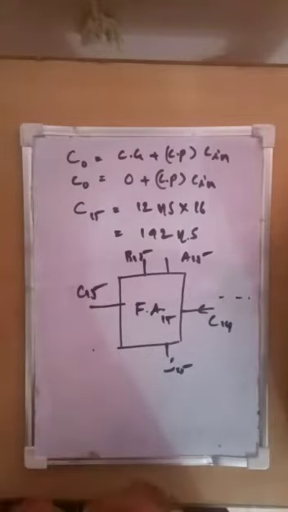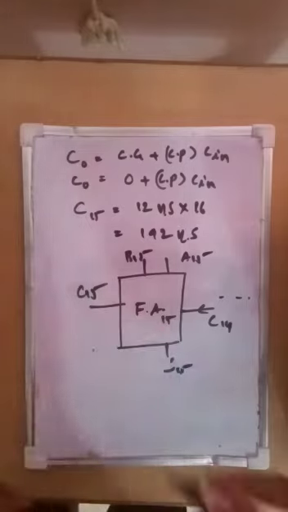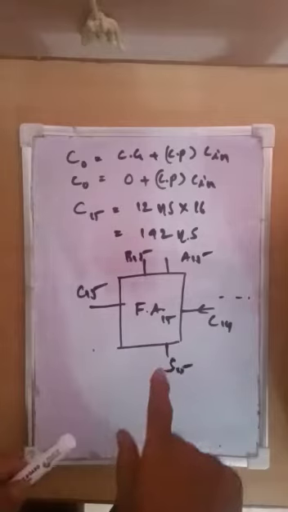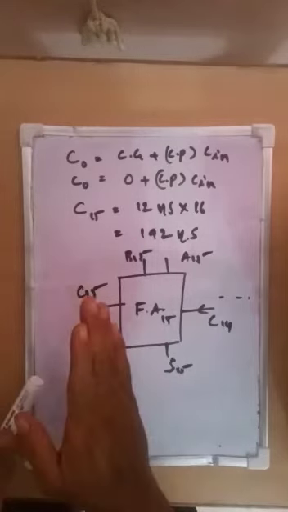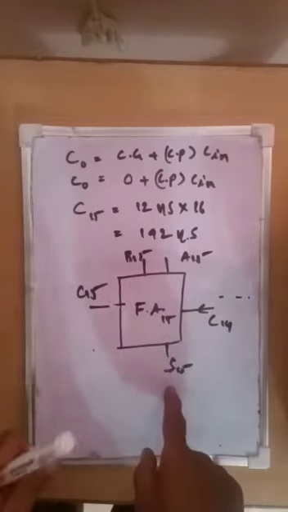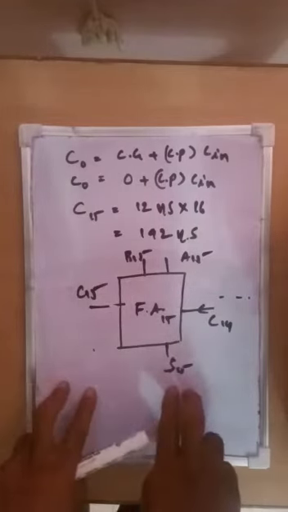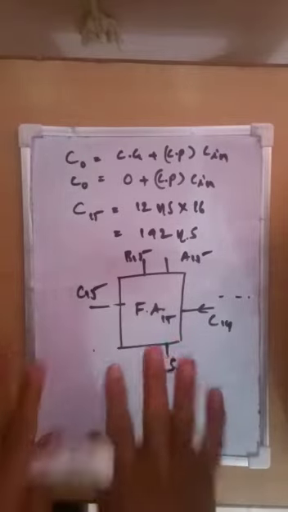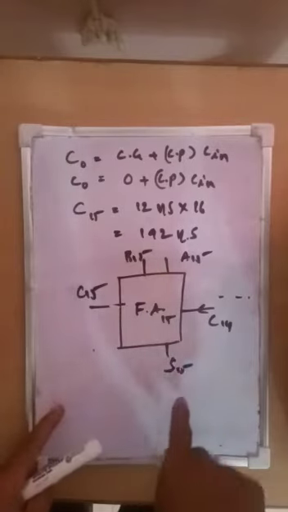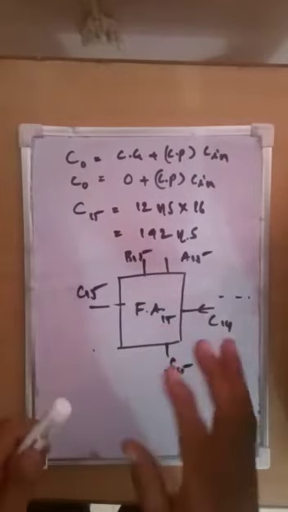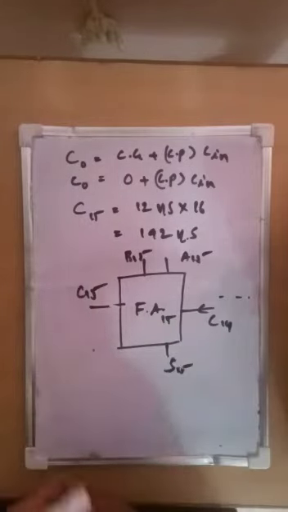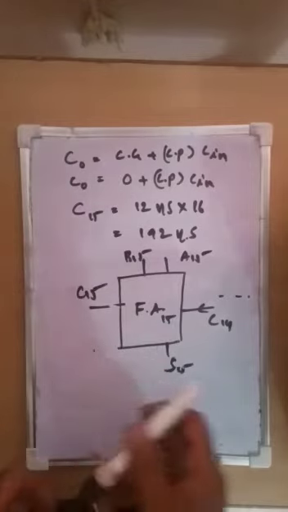Next, what I am going to do is calculate the task. The question asked is, what is the worst time to complete its operation? That means it has to get C15 and also S15. Once S15 and C15 are completed, what should be the worst time? That means not minimum, it's the maximum. What is the total time for the operation to be completed? This is what we are calculating.